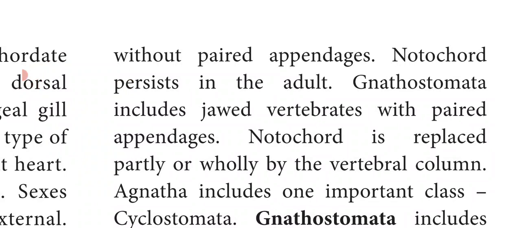Next is the Gnathostomata. So Gnathostomata includes the jawed vertebrates. These animals have jaw in their mouth, and they also have paired appendages, that is, paired locomotory structures. Here in Gnathostomata, the notochord in the embryonic stage is later replaced partly or wholly by the vertebral column.